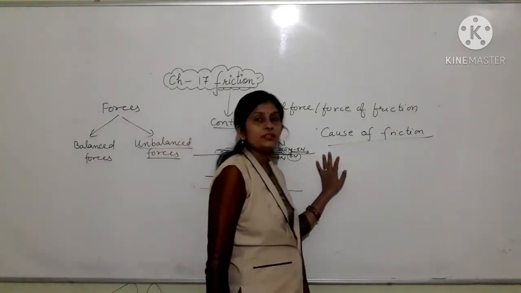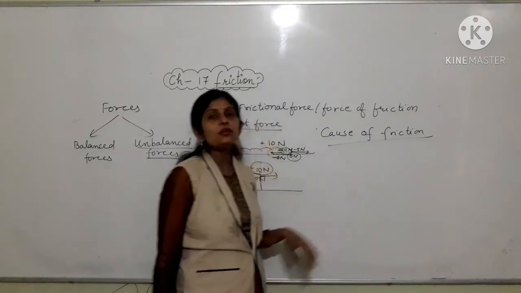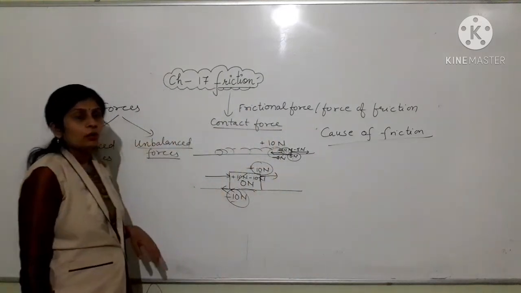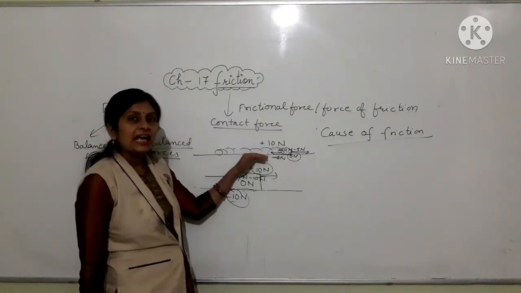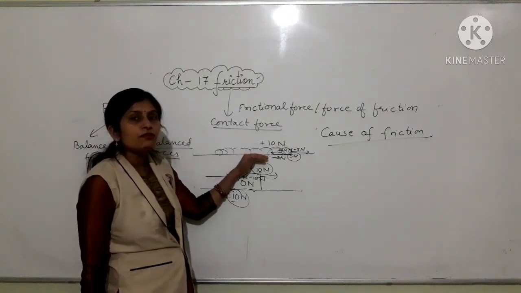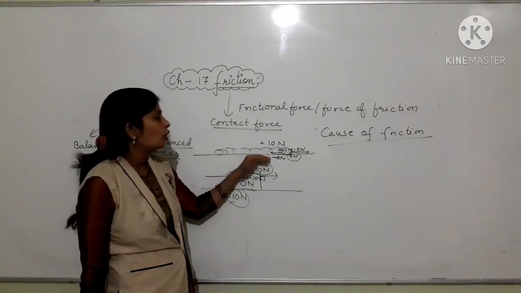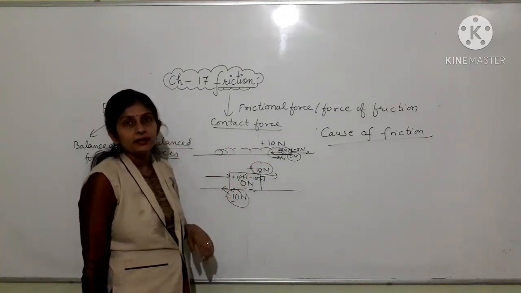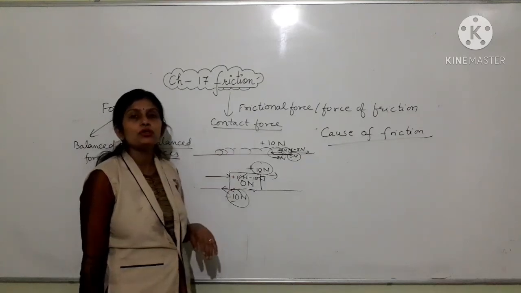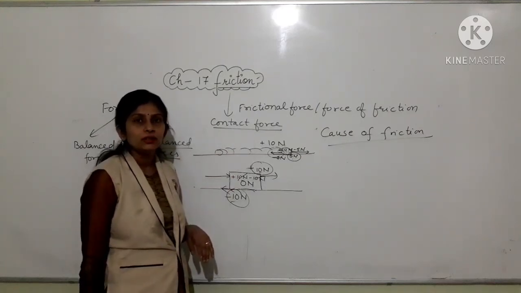Now the next topic is the cause of friction. What is the cause of friction? Why does a surface exert a frictional, opposing force on an object moving over it, which reduces the motion or speed of that moving object?